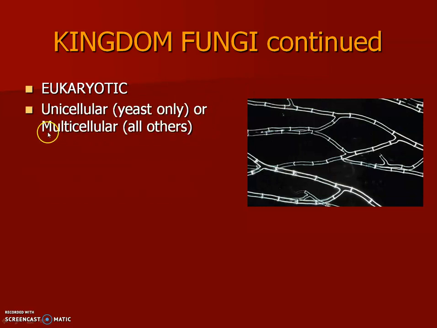Mostly fungi are multicellular, and there's only one unicellular variety, and that's the yeast. All fungi have cell walls made of this stuff called chitin. That's an important distinction. We're going to play games on quizzes, where you're going to have a set of characteristics and you're going to say, well, this has to be in the kingdom Fungi because one of those will be chitin. If you see chitin, think fungi. The chitin compound is very durable, which allows fungi to live in some pretty inhospitable places.